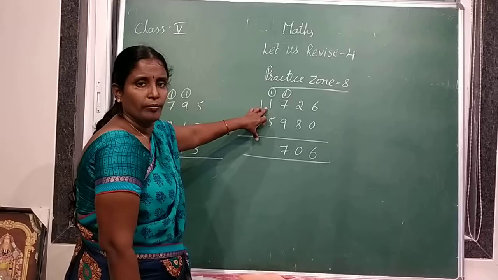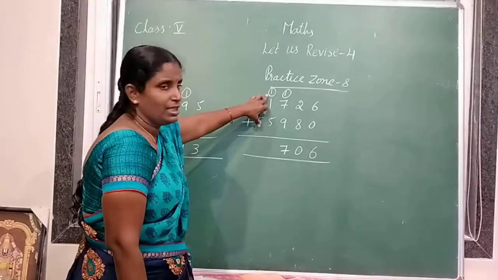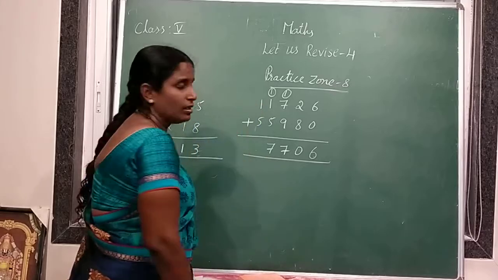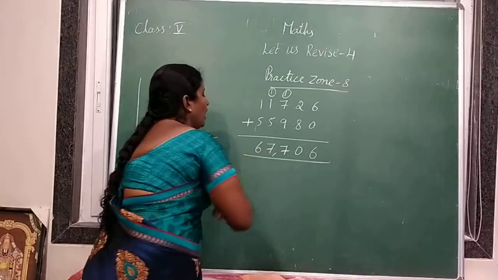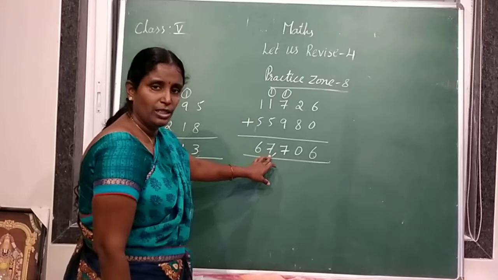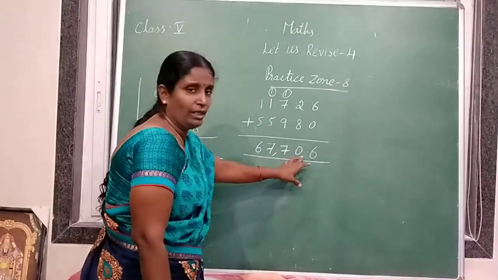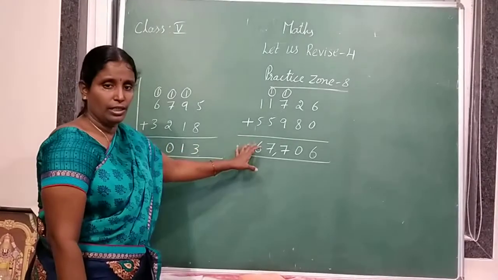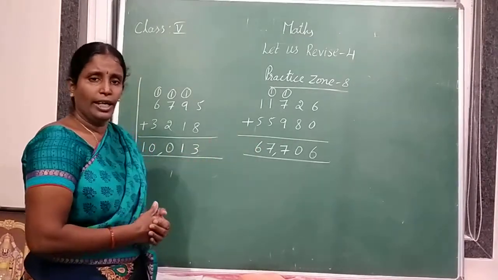5 plus 1. 6 plus 1 is 7. 5 plus 1 is 6. So what is the answer? 67,706. Understood? So this is how we have to do the additions.